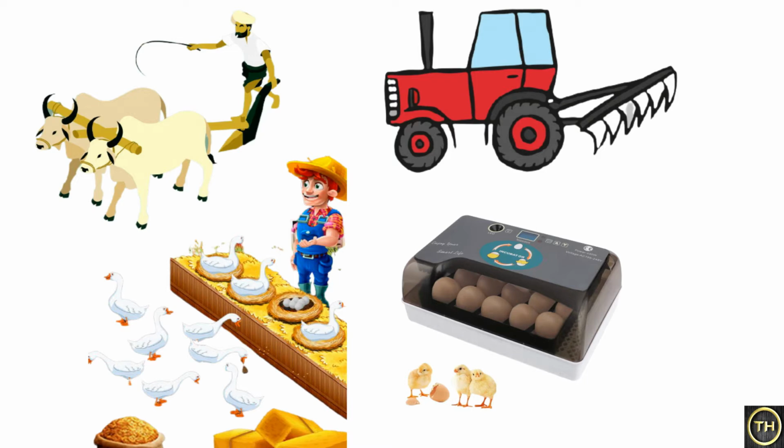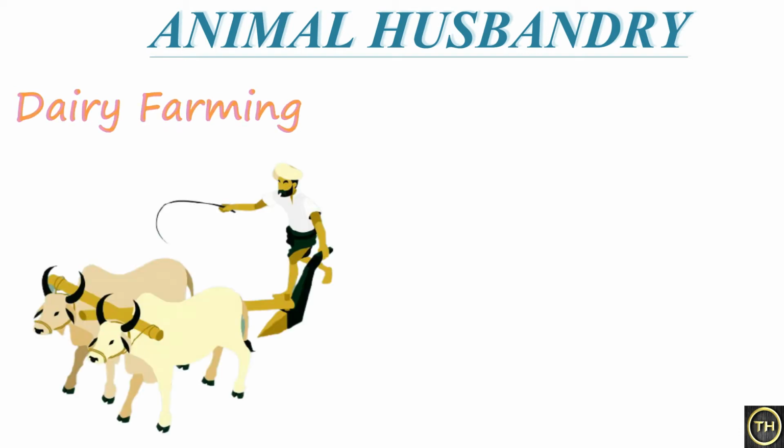So children, now let's learn about the different occupations that fall under agriculture. We use the products of these occupations in our everyday life. Now we will learn about animal husbandry. Dairy farming. Dairy farming means what? Cows, oxen, buffaloes are reared for agriculture related work.